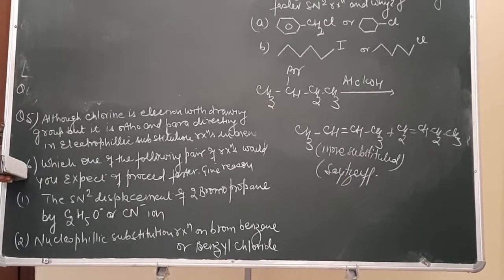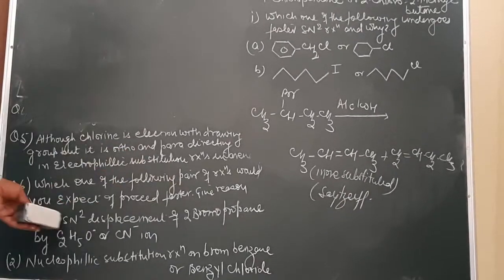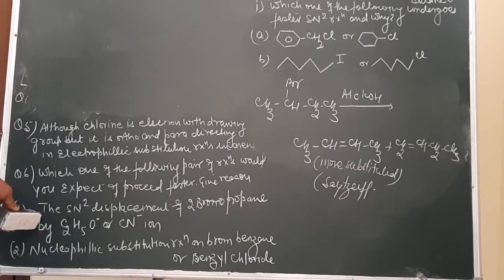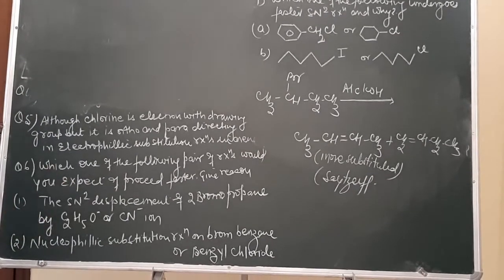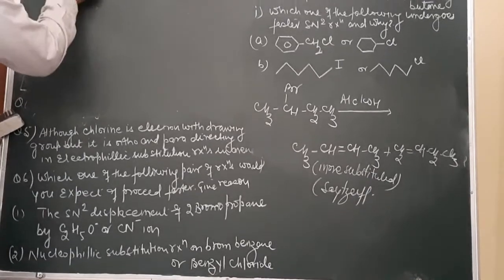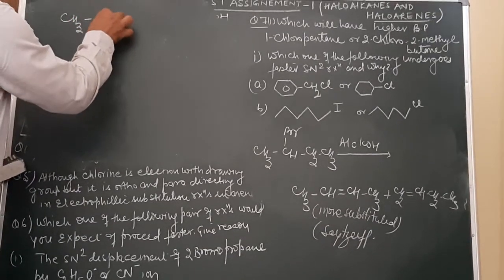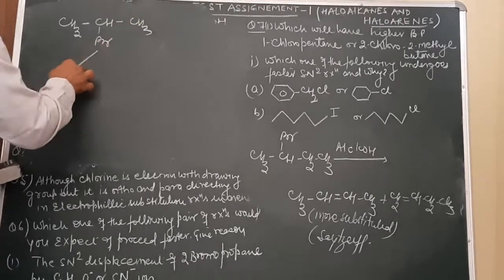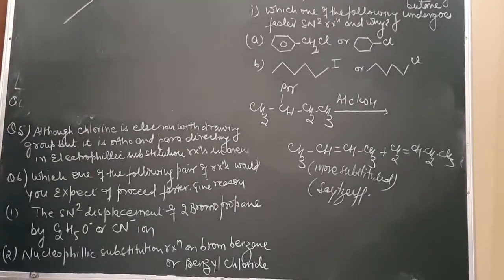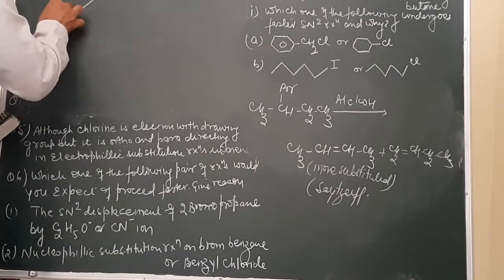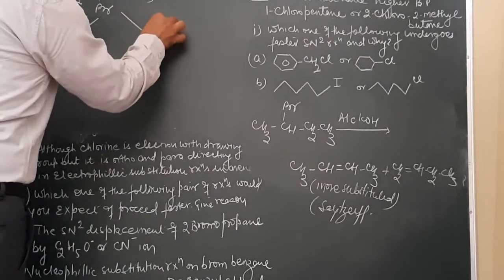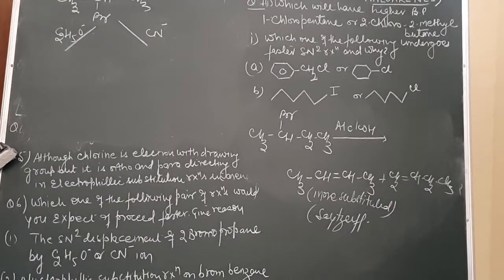Now the next question, which one of the following pair of reaction would you expect to proceed faster? The first is the SN2 displacement reaction of 2-bromopropane. 2-bromopropane is CH3, then CH. This will be Br and then CH3. The question is being asked, it is being treated with ethoxide ion. Ethoxide ion is C2H5O negative ion, and cyanide ion. The question is, which one of the two is a faster reaction?